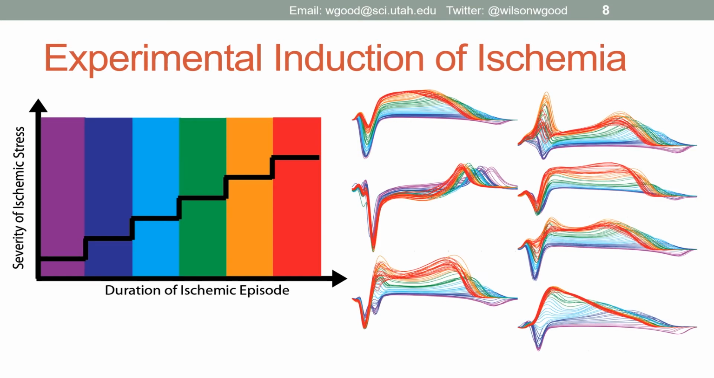We can examine what the signals look like from a single episode of ischemia using this color encoding on each of the sample recordings. Each one of these shows a beat recorded on a single electrode, with early beats captured in purple, traversing to later beats captured in the ischemic episode in red. And what we see here is there is quite a diverse response to ischemia, even measured in the same region of the heart during the same episode of ischemia.